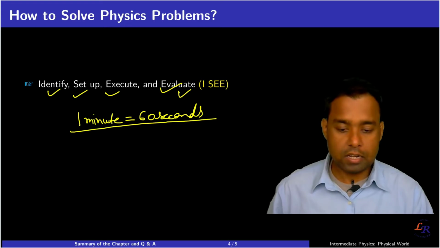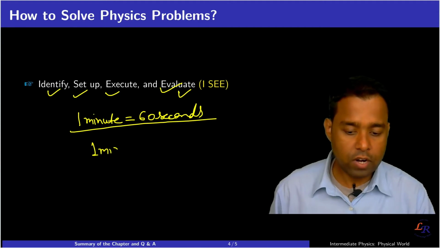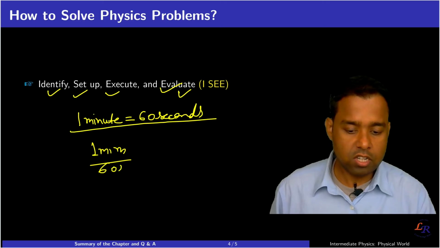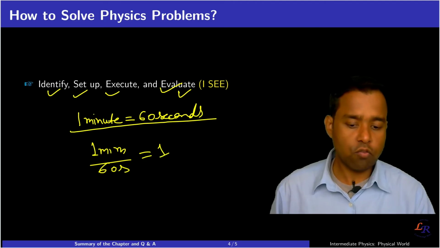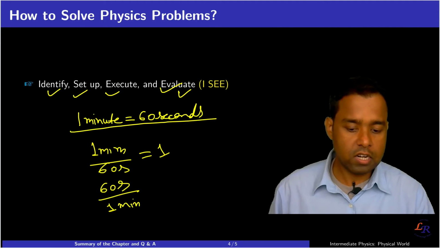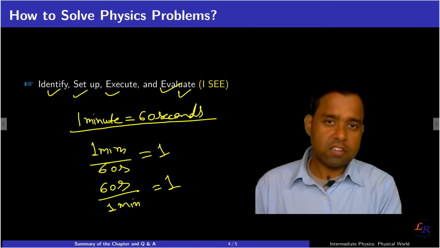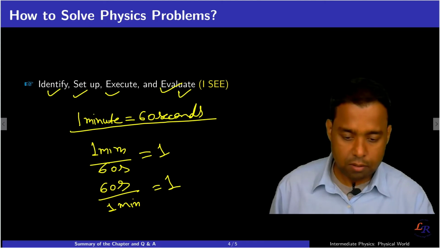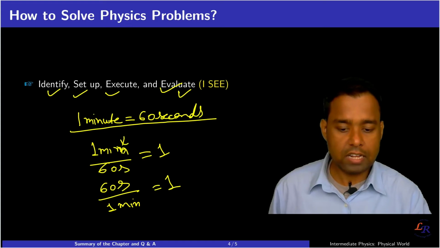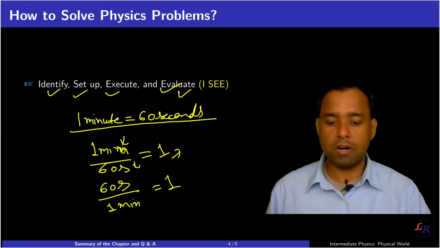And if you don't know, then if I divide 1 minute by 60 seconds, the result will be 1, or if you divide 60 seconds by 1 minute, the result will also be 1. But if you ask a normal person who doesn't understand the meaning of units, and you divide 1 by 60 and 60 by 1, he would give you a different number.